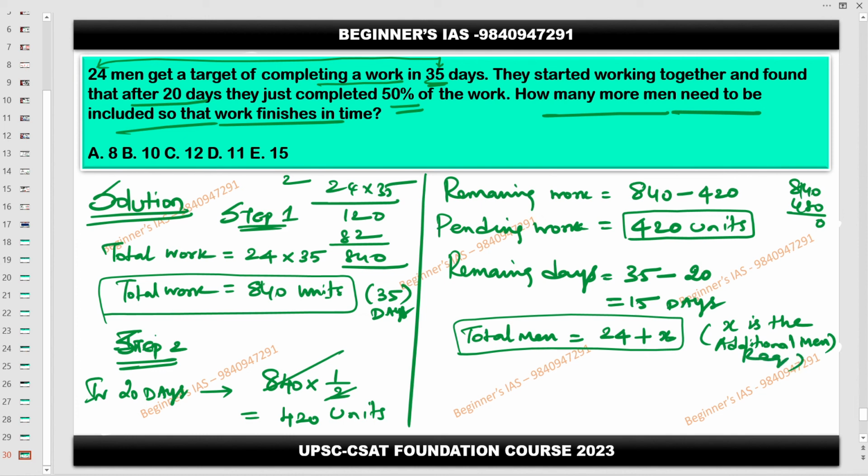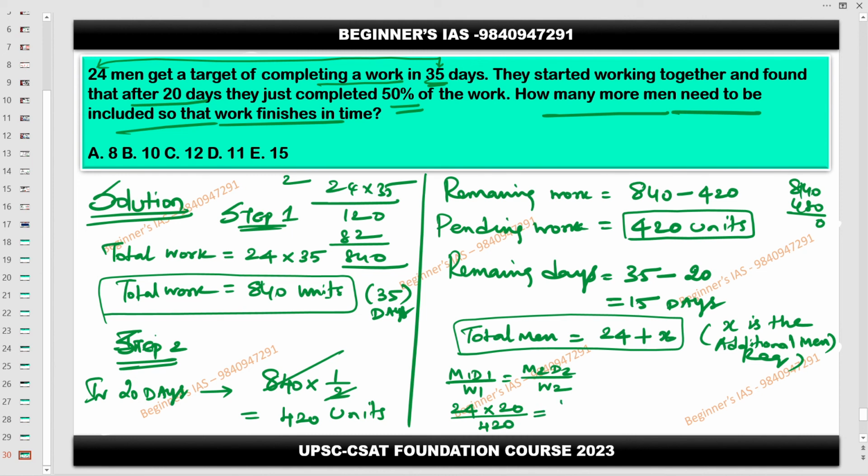So now, simple. You know the concept M1 D1 by W1 is equal to M2 D2 by W2. Now what is M1 with respect to the previous thing? M1 is nothing but 24 men. 20 days, work completed is 420.